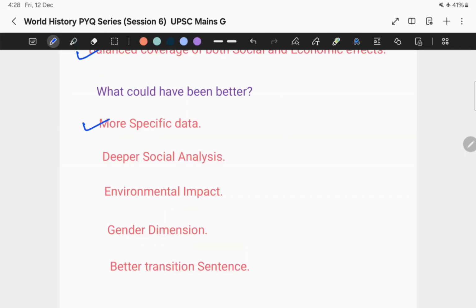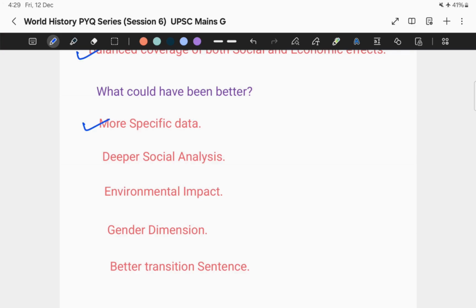So first of all, more specific data. What does this mean? I could have mentioned specific railway lines like the Transcontinental Railroad in the USA or the first Indian railway from Bombay to Thane. Specific examples will make my answer more credible. That's why, as feedback, I have got that I need to give more specific examples.